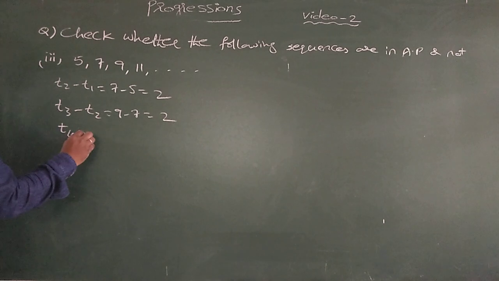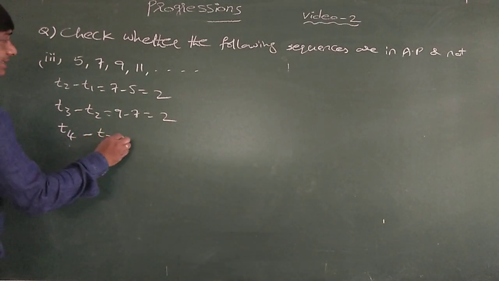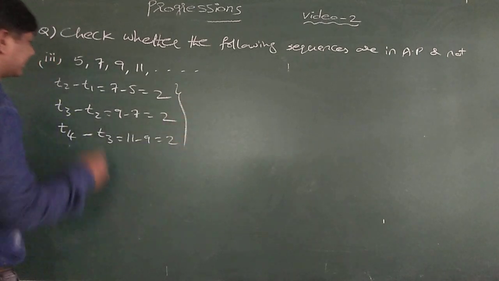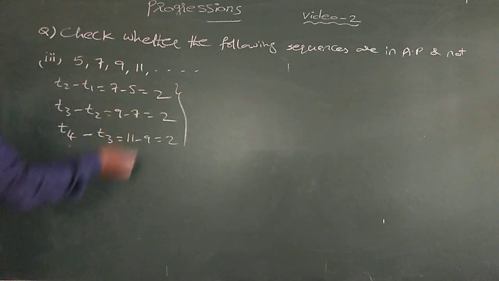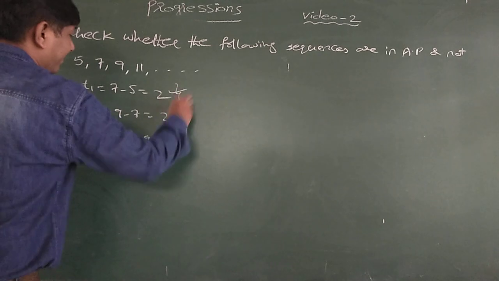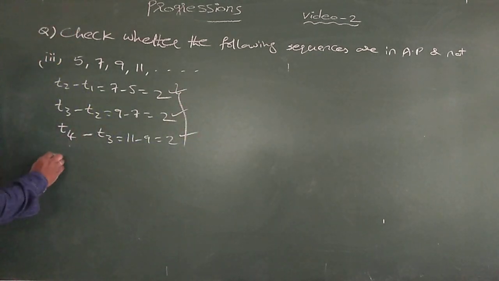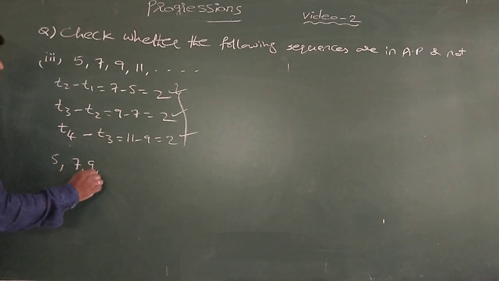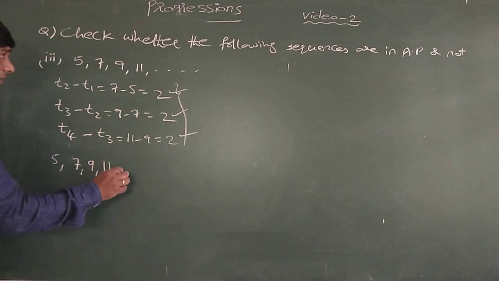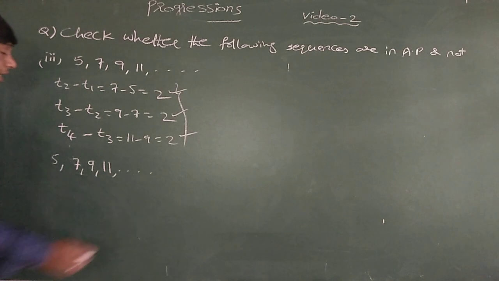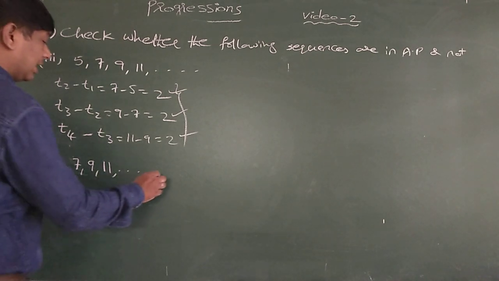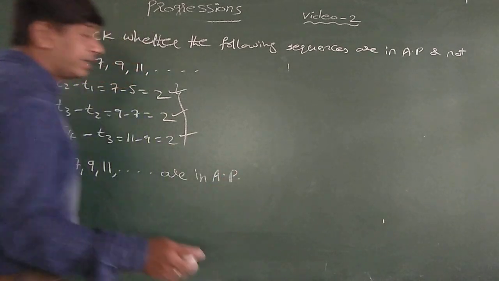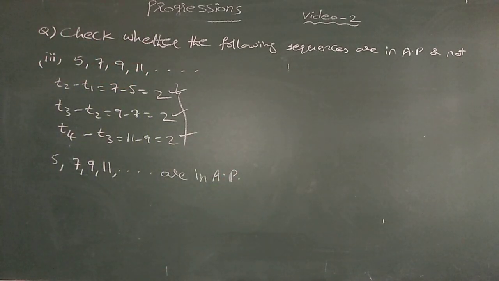T4 minus T3 is equal to 11 minus 9 is equal to 2. Since the common difference of all the given terms is the same, the given sequence 5, 7, 9, 11 and so on is in AP. Is it clear?